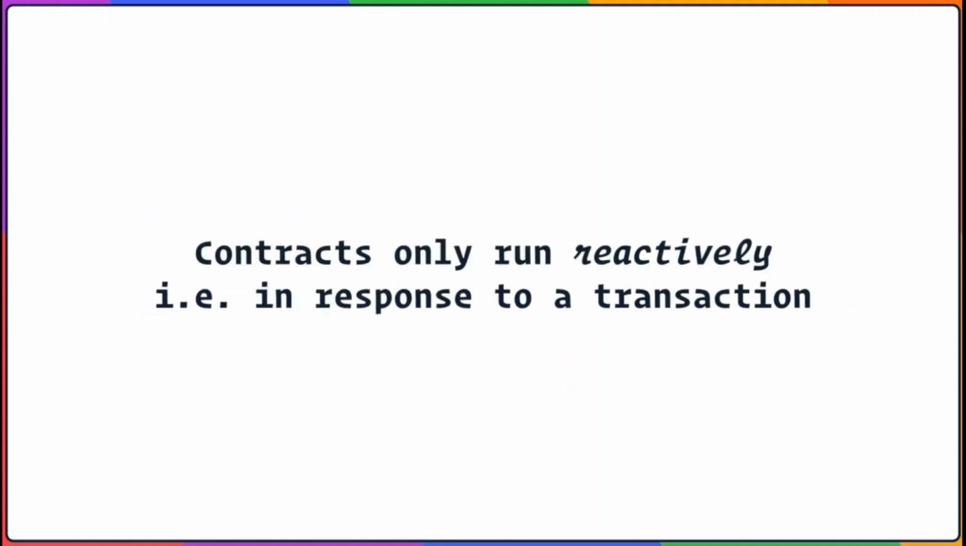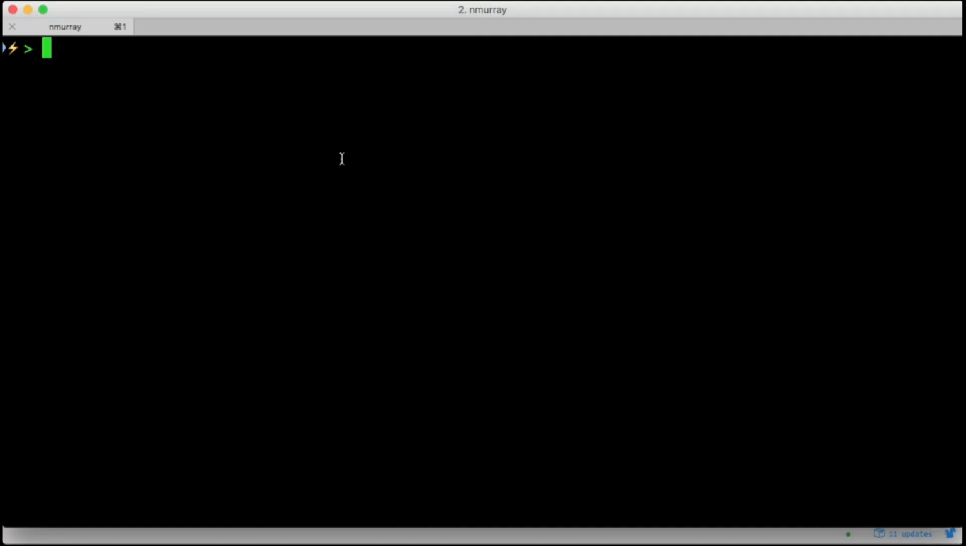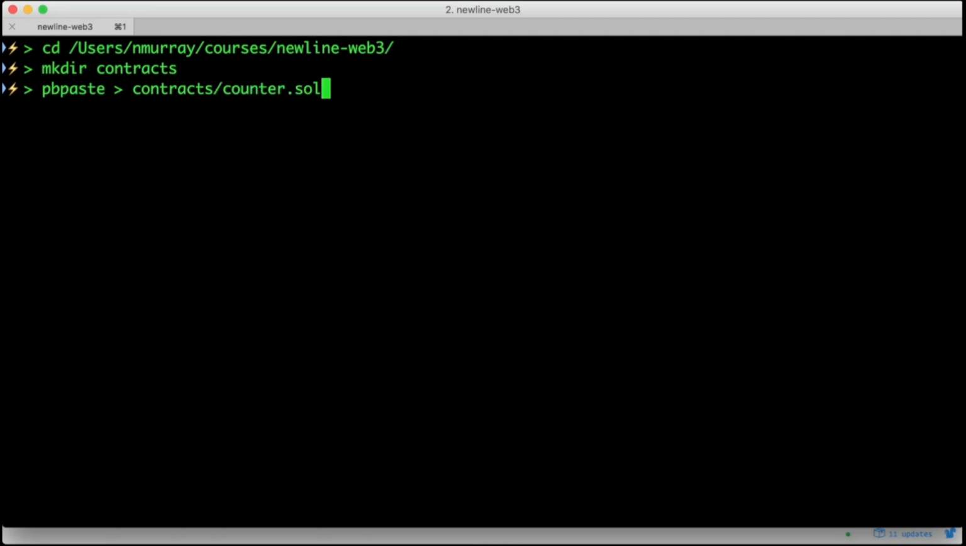The third thing to keep in mind is that our contracts will only run in response to a transaction. That is, they're not running constantly in the background. Instead, our contracts will only run and make changes if a transaction is sent to the network that wakes them up. There's a lot to unpack here, so let's just start by looking at some code. I'm going to be working out of our newline Web3 directory. I'm going to make a contracts directory, and I'm going to create the file contracts_counter.sol.